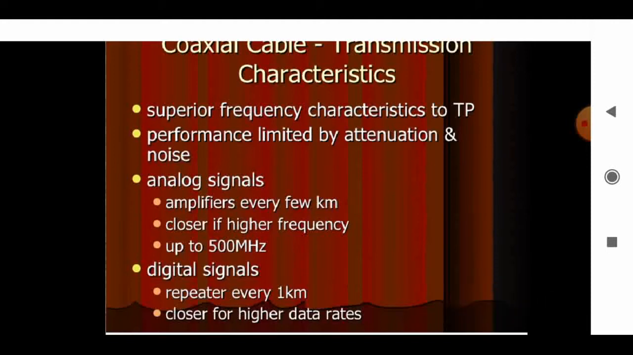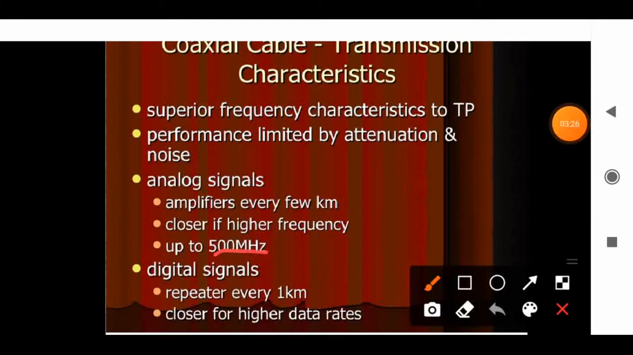It needs analog signals. It needs amplifiers every few kilometers, because amplifiers amplify the signals from source to destination, and it is closer if the frequency is higher. We can use this coaxial cable up to 500 megahertz. For digital signals, we need a repeater every 1 kilometer. It is closer for higher data rates.